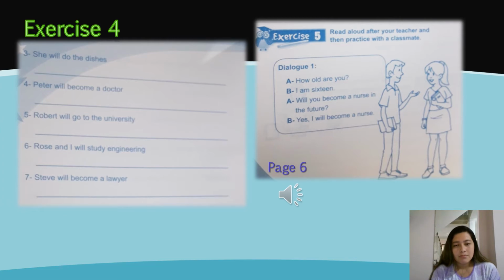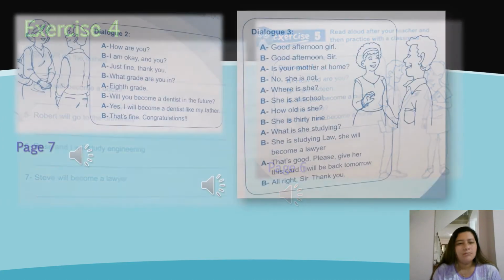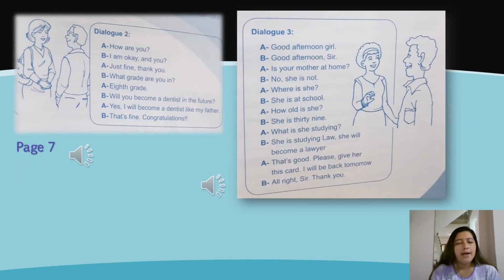Page number 7. Dialogue 2. Okay, now it's your turn to practice. Okay, we have page 7, dialogue 2. We are going to listen and then you are going to practice the dialogue with a classmate. Vamos a hacer lo mismo, vamos a escuchar el diálogo 2 y luego tú vas a practicarlo con un compañero.